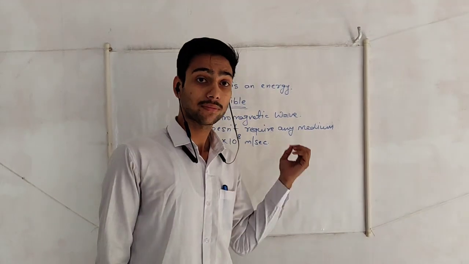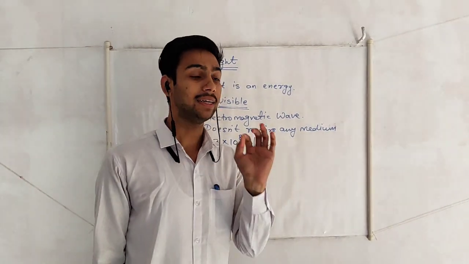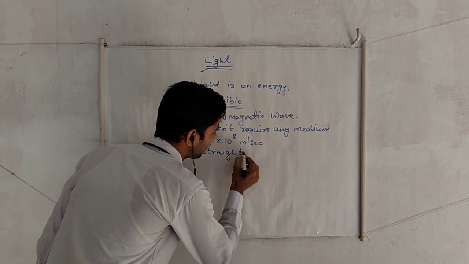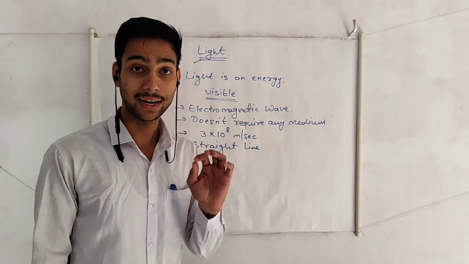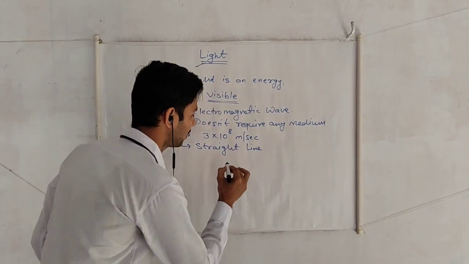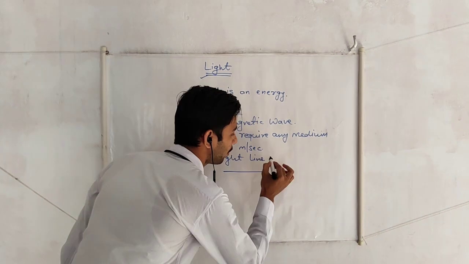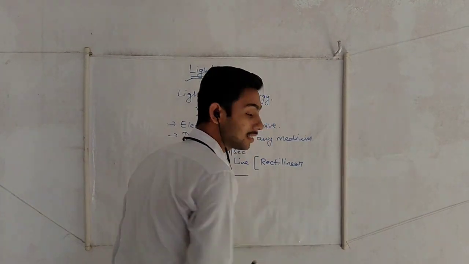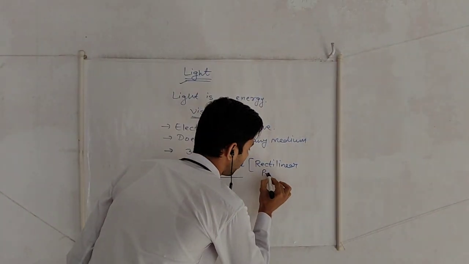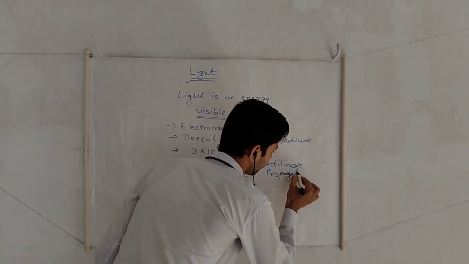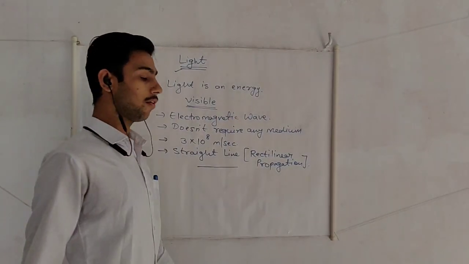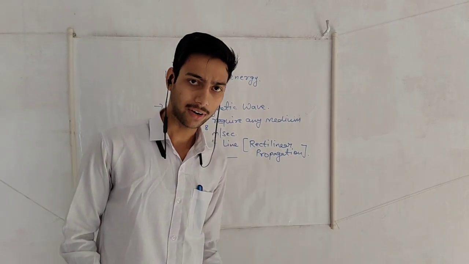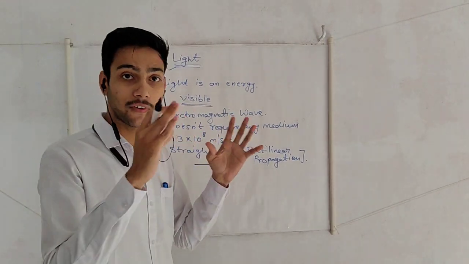Now, light has a very important property: it always travels in a straight line. This property of light, that it always travels in a straight line, is called rectilinear propagation of light.